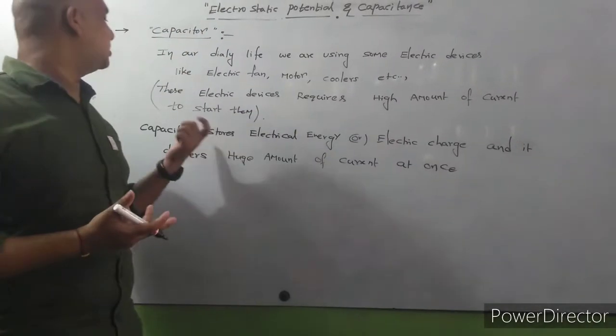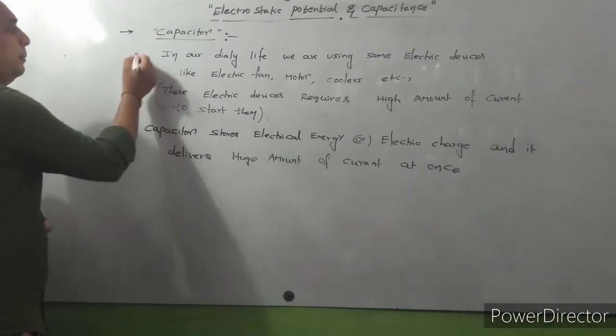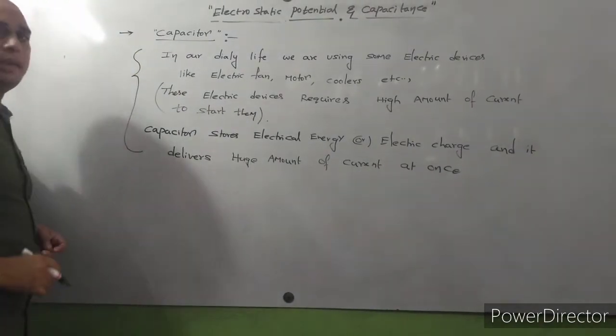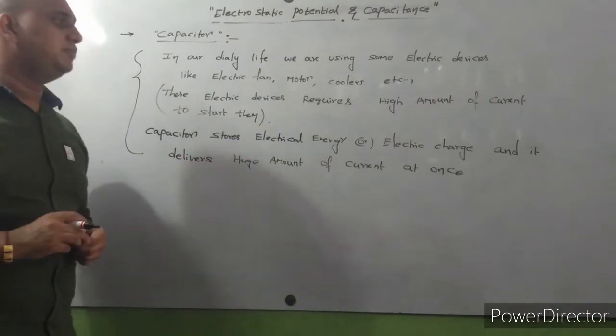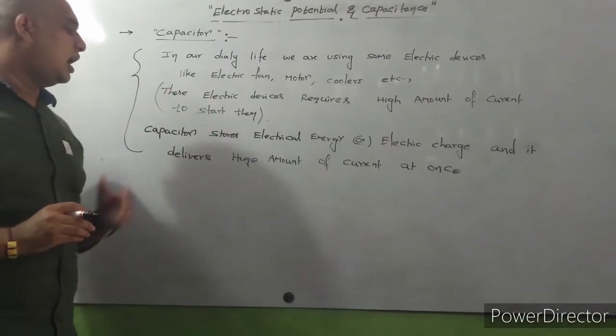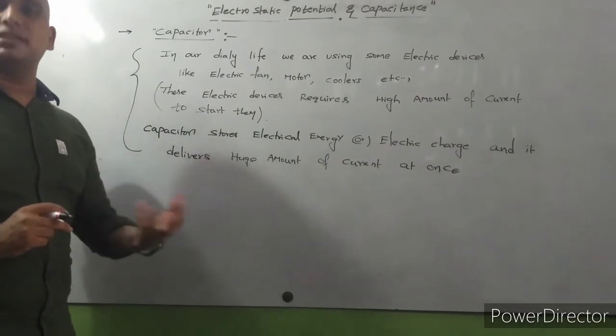That purpose we are using these capacitors. So this is the main thing about capacitors: a capacitor stores electrical energy or electric charge and it delivers a huge amount of current at once.